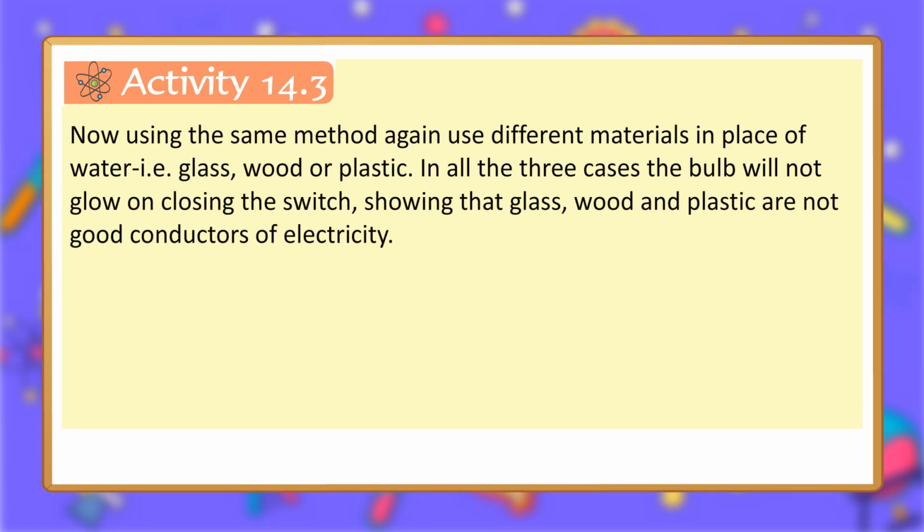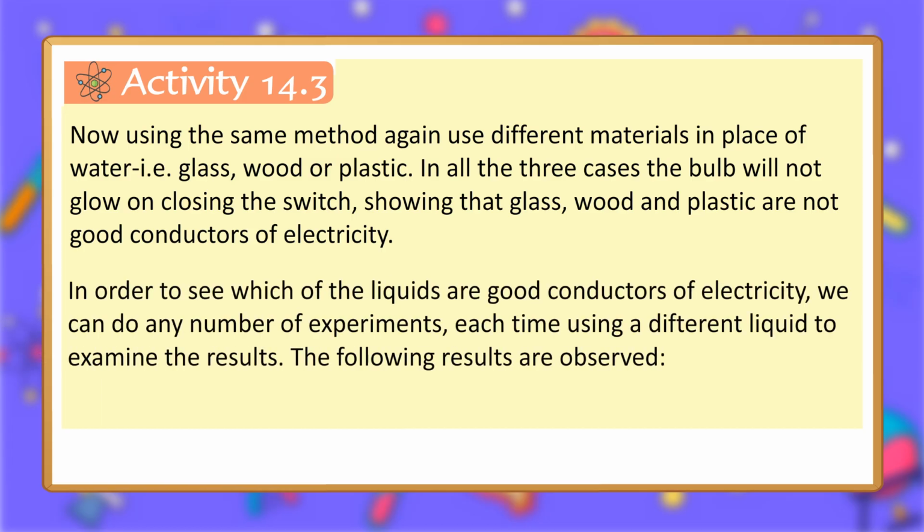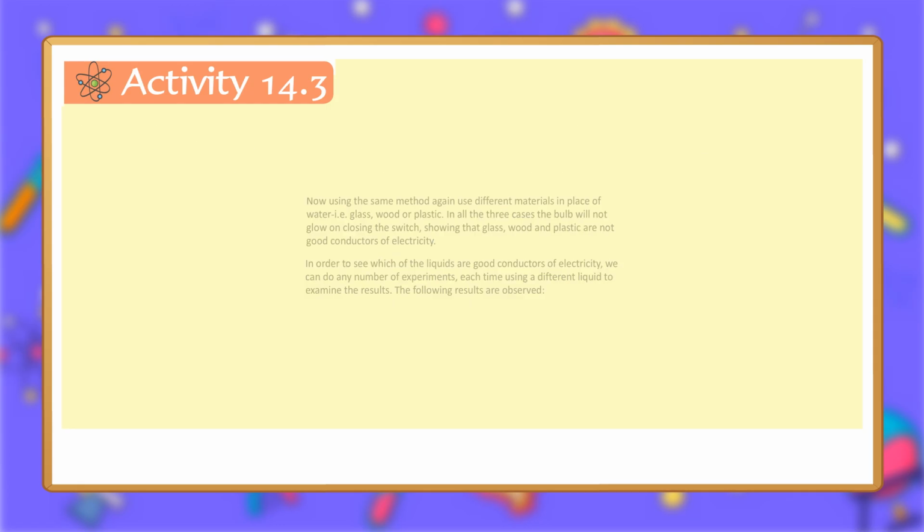Activity 14.3. Now using the same method again, use different materials in place of water, i.e. glass, wood or plastic. In all the three cases the bulb will not glow on closing the switch, showing that glass, wood and plastic are not good conductors of electricity. In order to see which of the liquids are good conductors of electricity, we can do any number of experiments, each time using a different liquid to examine the results. The following results are observed.